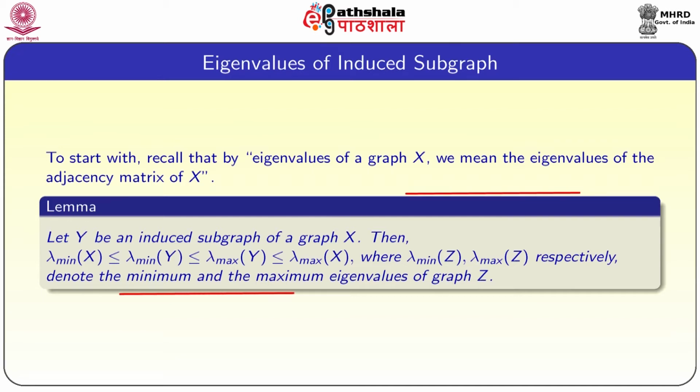Then the minimum eigenvalue of x is less than or equal to the minimum eigenvalue of y, which is less than or equal to the maximum eigenvalue of y, which is less than or equal to the maximum eigenvalue of x. That means the eigenvalues of y lie in between the eigenvalues of x, where lambda minimum of z and lambda maximum of z respectively denote the minimum and maximum eigenvalues of the graph z.